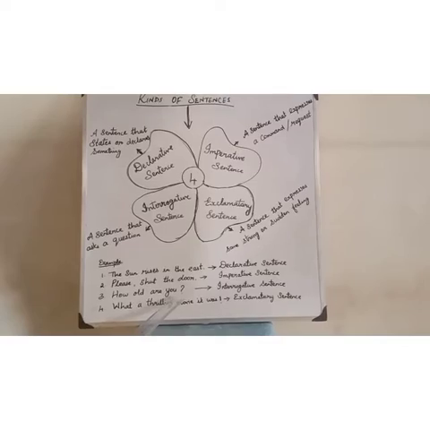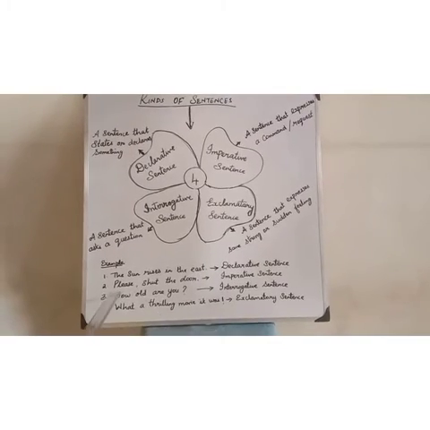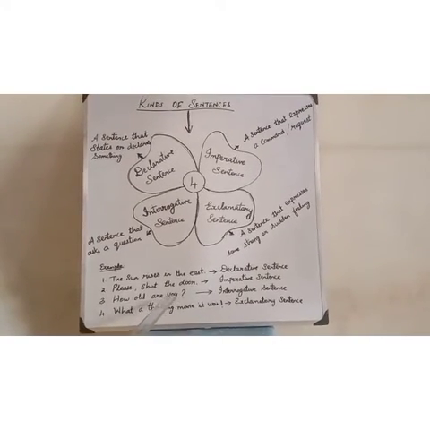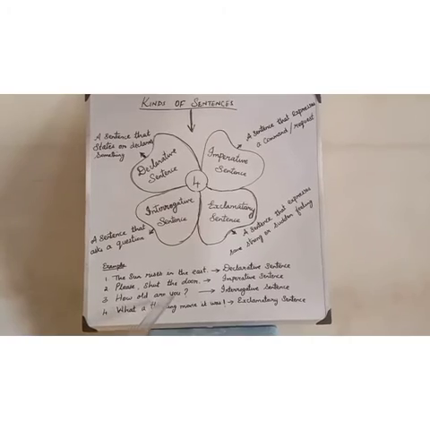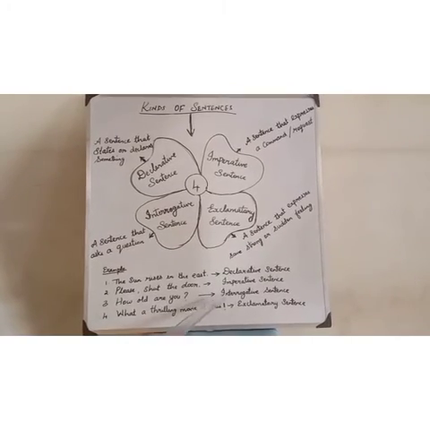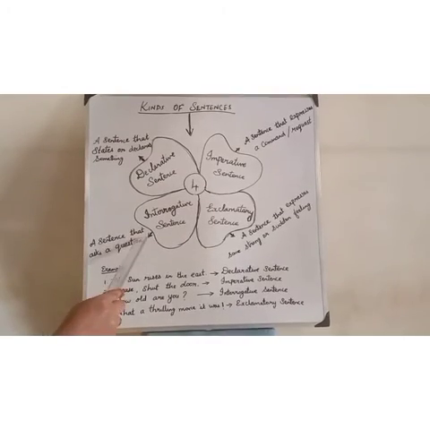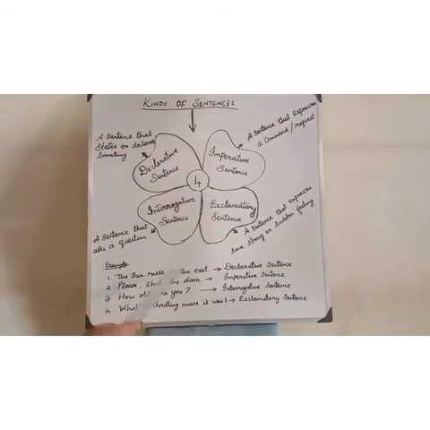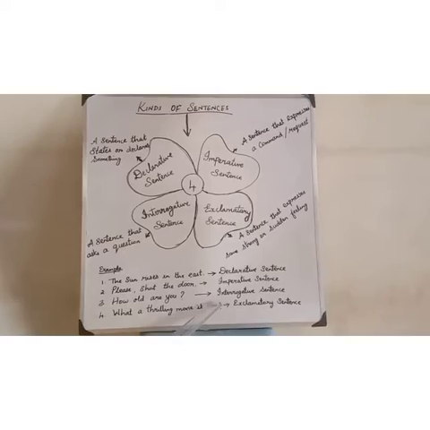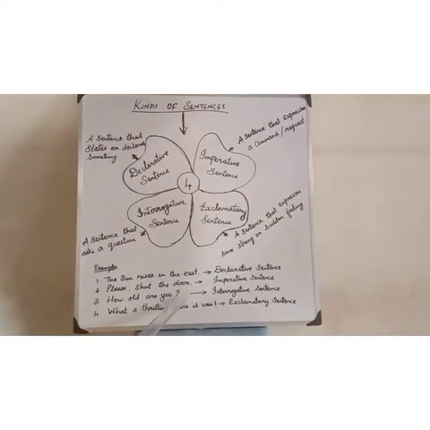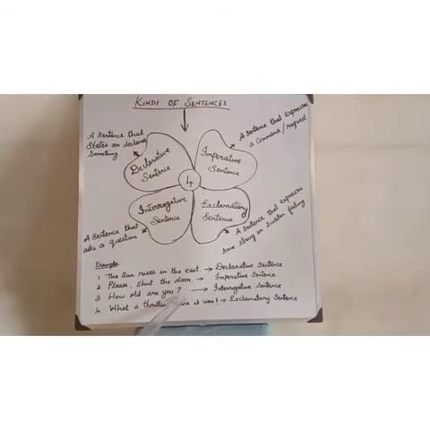The sentence asks a question, isn't it? This type of sentence, we call an interrogative sentence. A sentence that asks a question. In an interrogative sentence, you have to place a question mark.